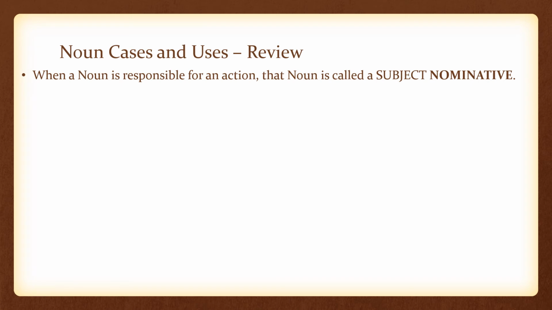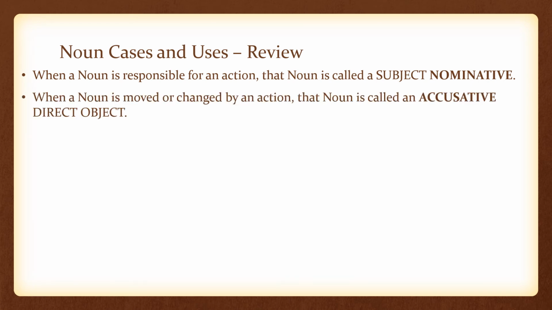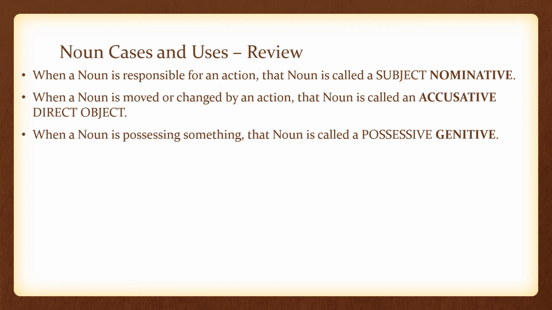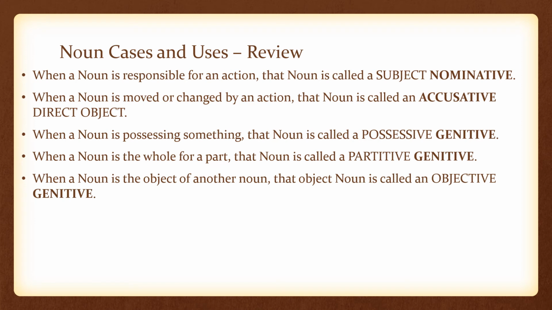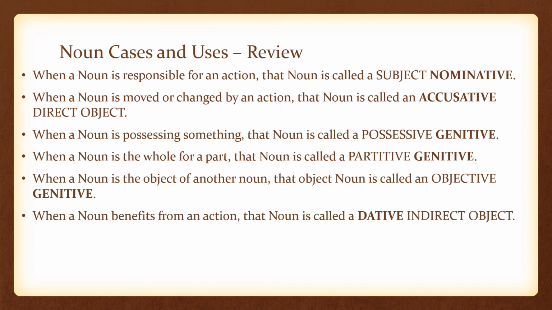When a noun is responsible for an action, a noun is called a subject nominative. When a noun is moved or changed by an action, that noun is called an accusative direct object. When a noun is possessing something, that noun is called a possessive genitive. When a noun is the whole for a part, that noun is called a partitive genitive. When a noun is the object of another noun, that object noun is called an objective genitive.